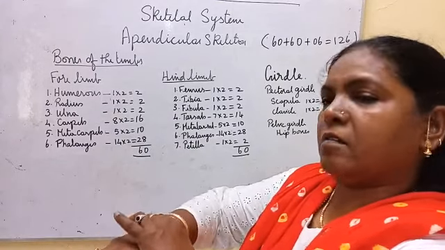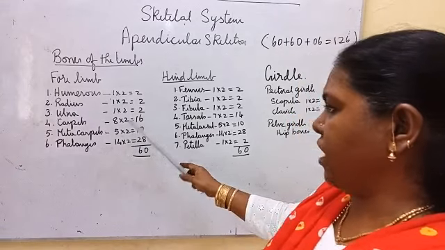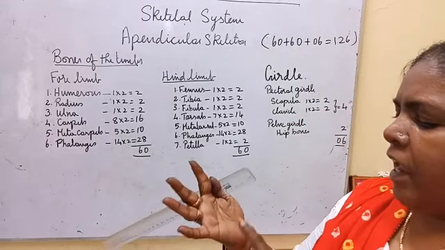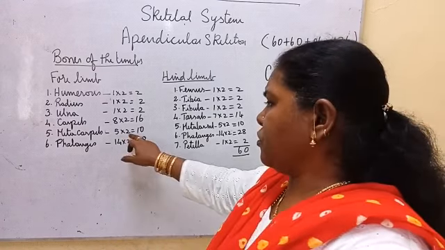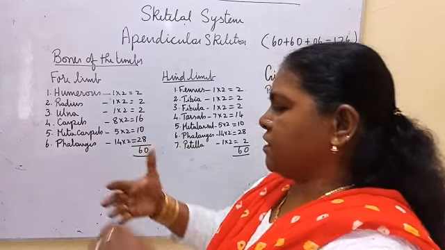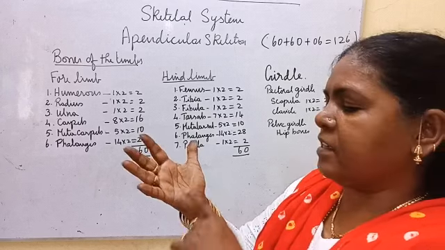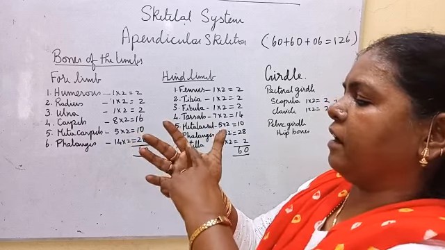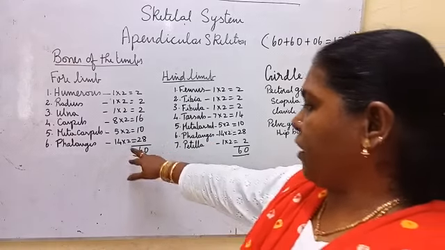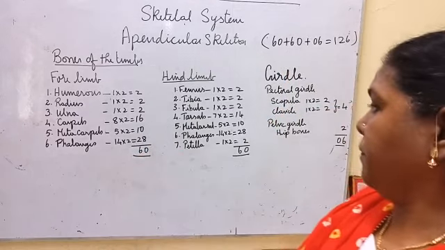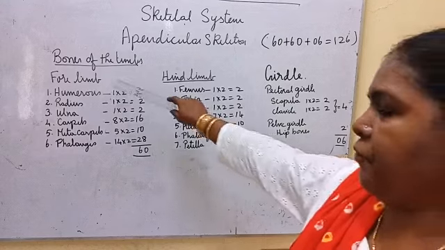Carpals, 8 wrist bones here, and 8 wrist bones here, 8 into 2, 16. Metacarpals, 5 metacarpals, palm bones, so 5 into 2 hands, both the hands. Phalanges, fingers, each hand has 14 bones in the phalanges: 1, 2, 3, 4, 5, 6, 7, 8, 9, 10, 11, 12, 13, 14. So each hand 14, 2 hands together 14 into 2, 28. Okay. Then all together if we add, 60 bones are there in the forelimbs.